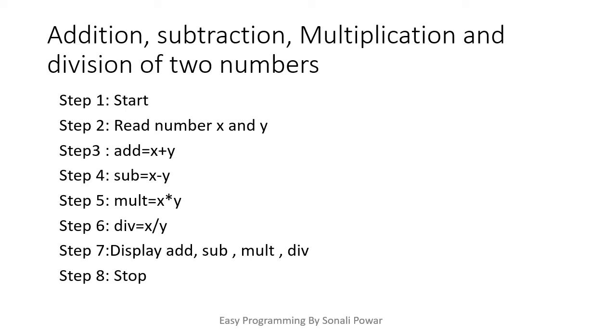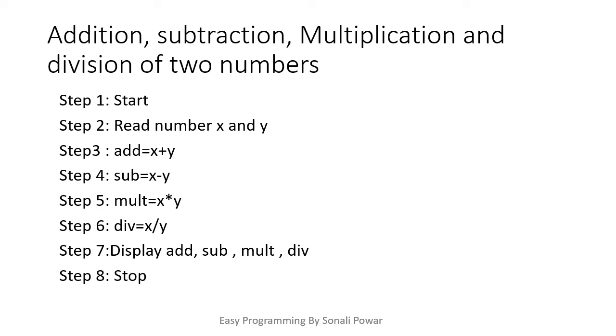Here I have written x and y. Means step number 2, I just wrote read number x and y. Here you can say read number a and b. You can give any name here. You can use any name here. So after that step number 3 is add is equal to x plus y. It means I'm just doing the addition of x and y. I'm putting the result into the variable add.